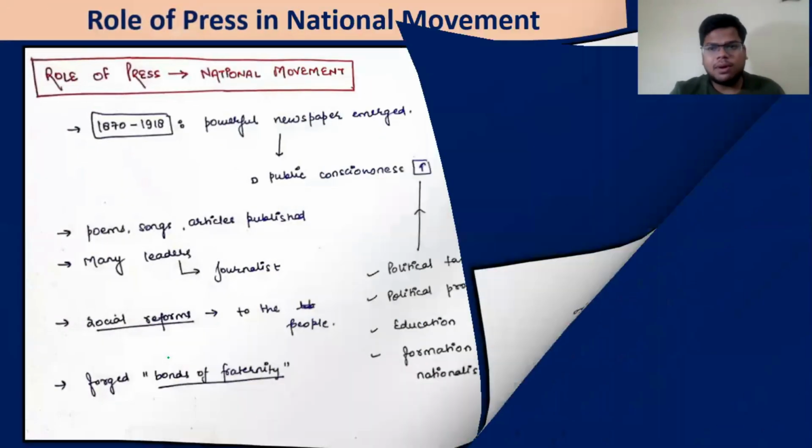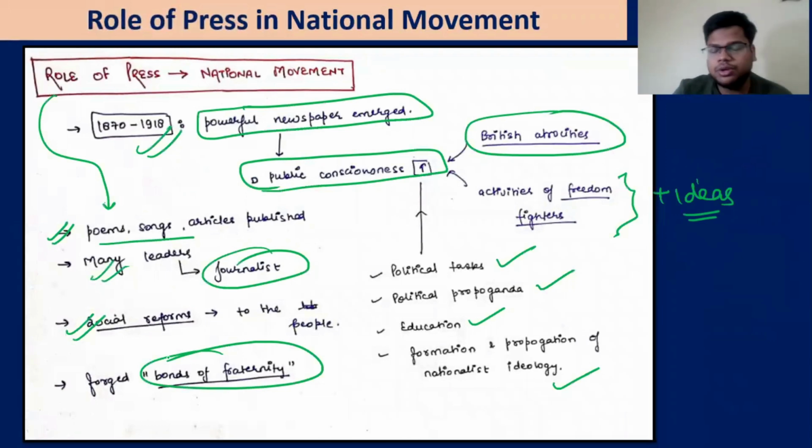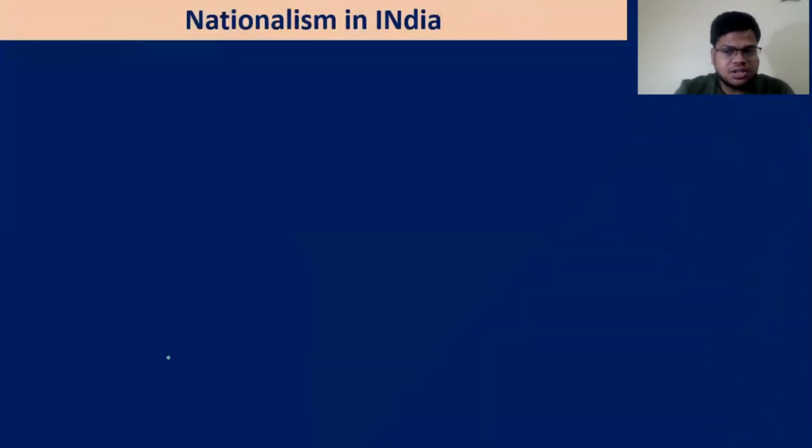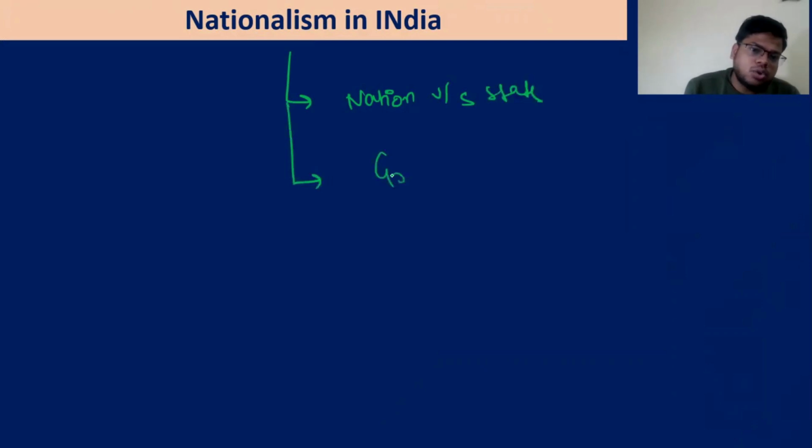This is all about the press. That is what we are going to read. The next part of the discussion is nationalism in India. What we are going to study: first we'll talk about the difference between a nation and a state. Then we talk about how the growth of modern nationalism has gone into India.